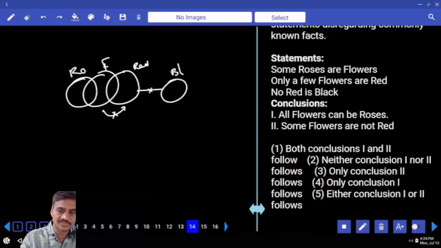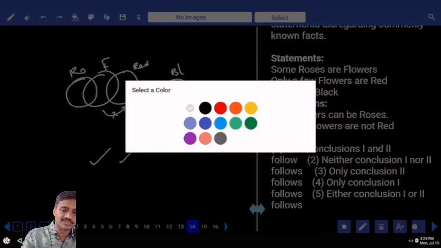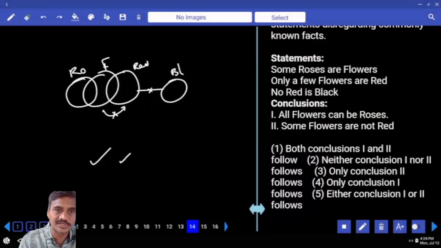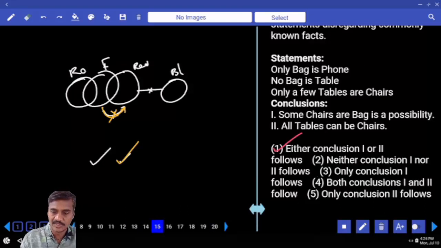Then coming to the first one, all flowers can be roses. Now this entire flower can be a part of rose. Is it possible or not? Entire flower can be a part of this rose. True. And some flowers are not red, that is true. Now to make this one false, I need to prove all flowers are red. Can I draw all flowers are red? No, because this entire flower cannot be a part of this red. Hence alternate diagram cannot be drawn, this will be true forever. Hence both 1 and 2, choice 1, question number 14.